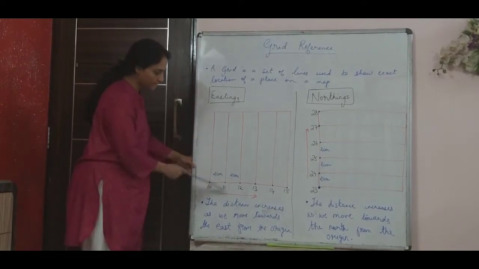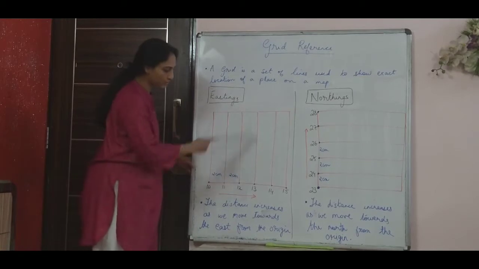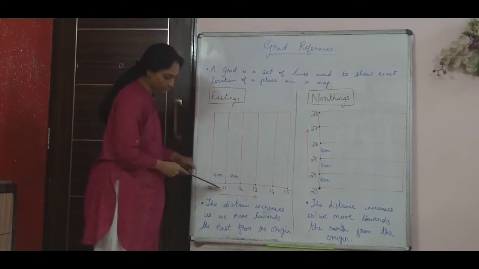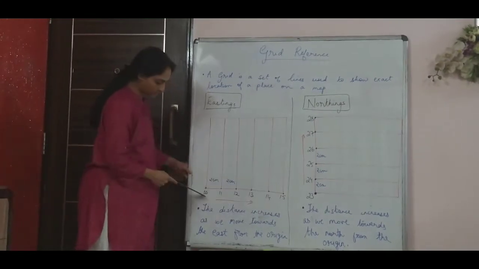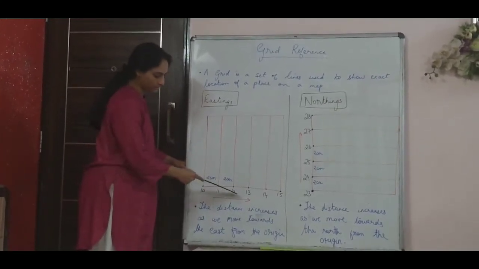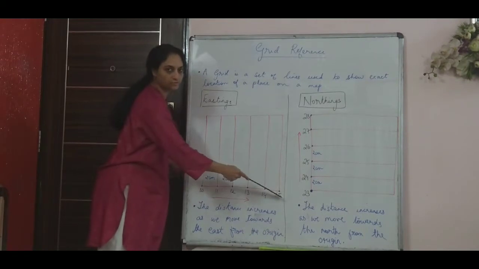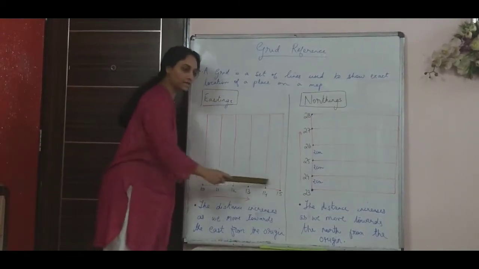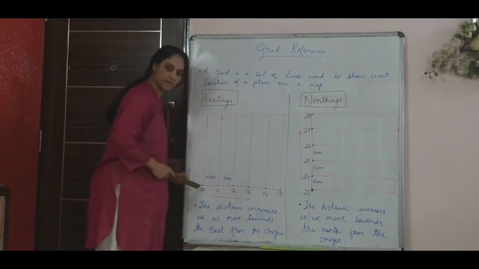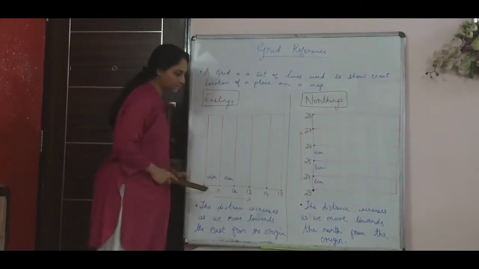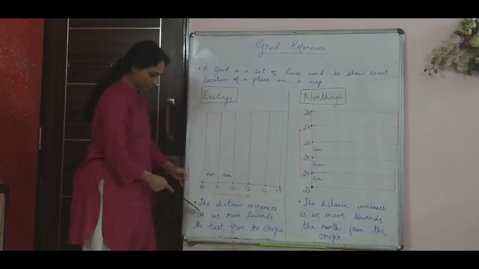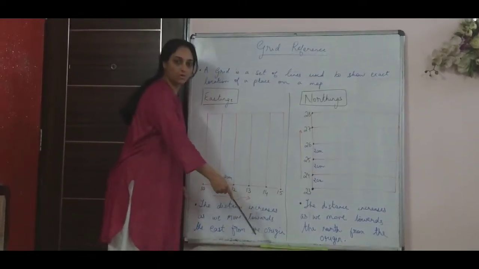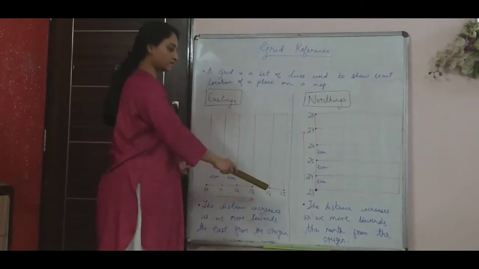So see, these vertical lines are moving towards the east. As they are moving towards the east from the origin, the distance is also increasing. See here, this is 10, this is 12, this is 11, 12, 13, 14, 15, and so on. Because the distance is increasing as one moves from the origin to the east, this is called the eastings.